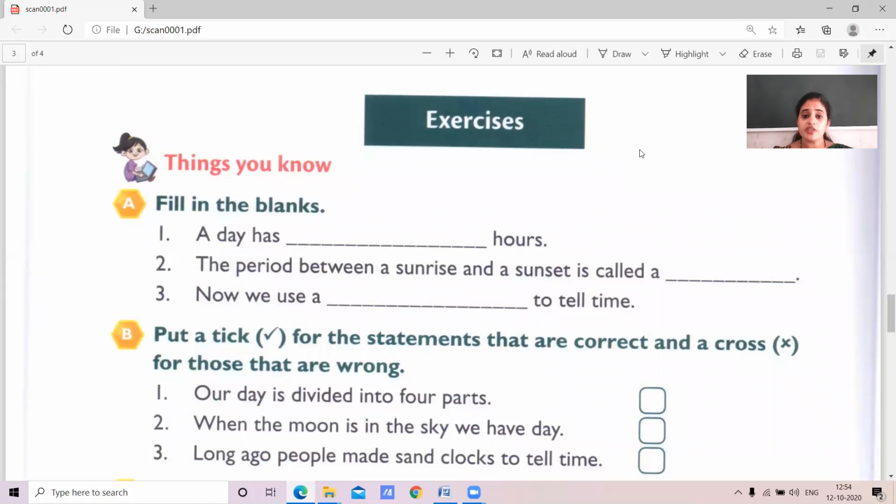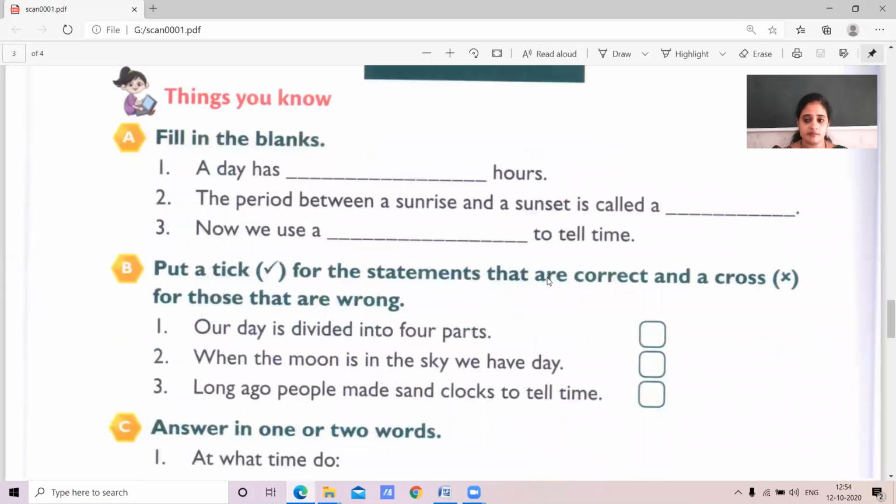The period between sunrise and sunset, what do we call that? The period between sunrise and sunset is called daytime. It is the period taking place between the sunrise as well as the sunset. We call it daytime.